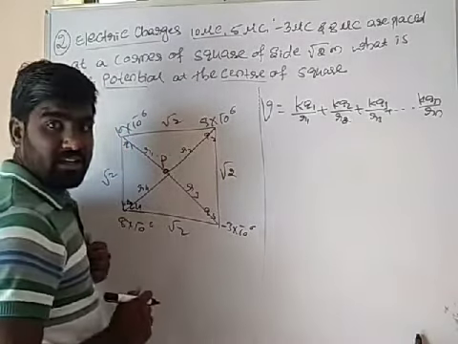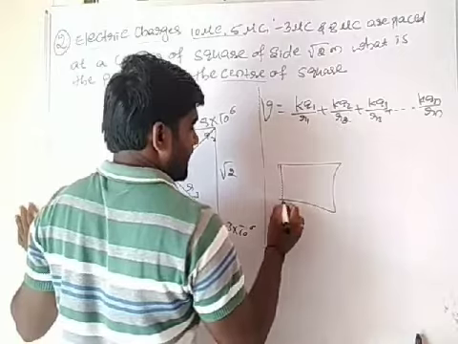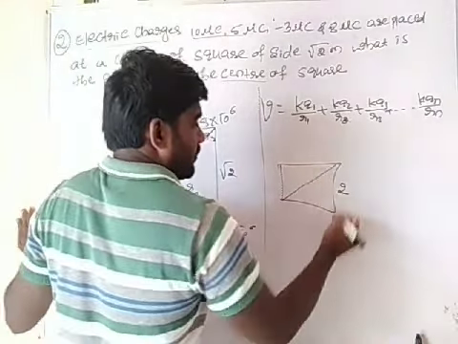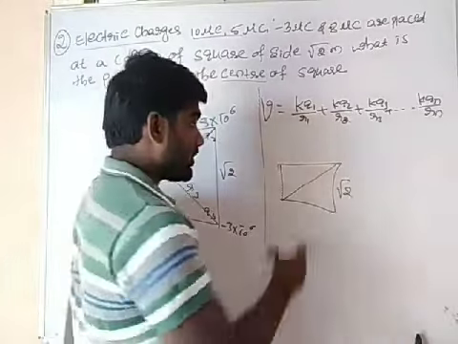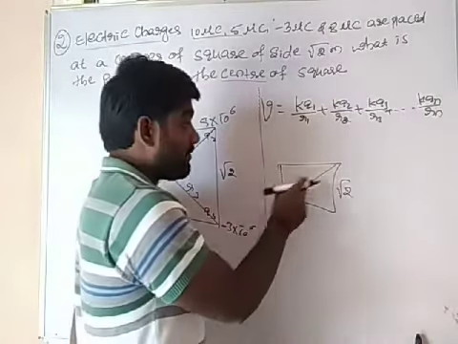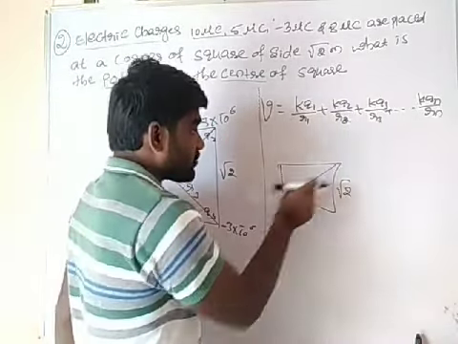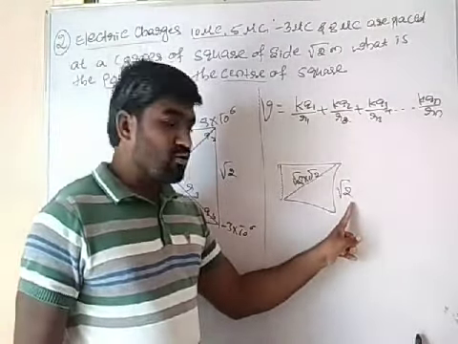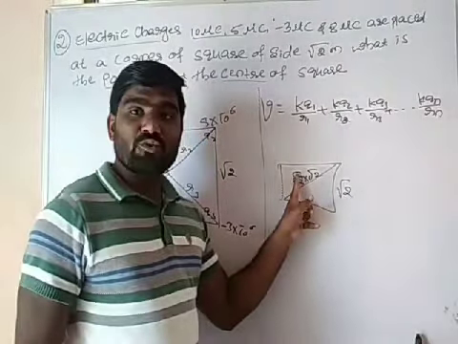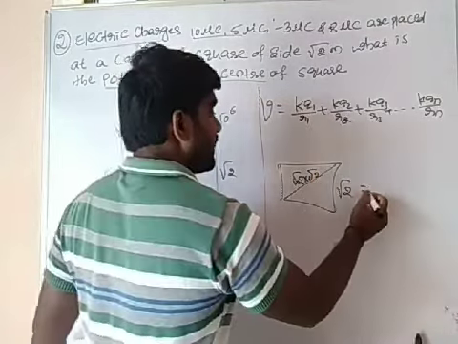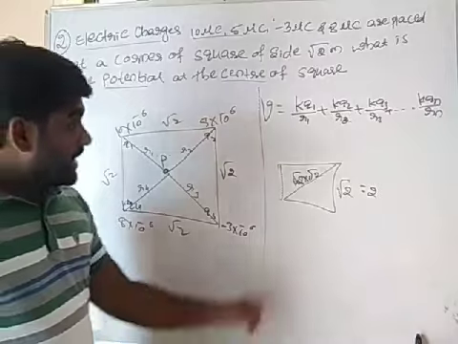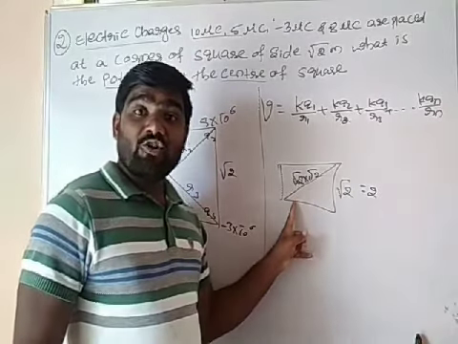Total diagonal. So if it is your square, so it is your 2. Root 2 is here. Okay na? Root 2 is here. So diagonal, what is the diagonal? If I want distance between these 2 points, it will be side into root 2. Okay na? Side is root 2. Again, it is root 2. Root 2 into root 2. It will be 2 itself. Okay na? It will be 2 itself. It is perfectly a diagonal.